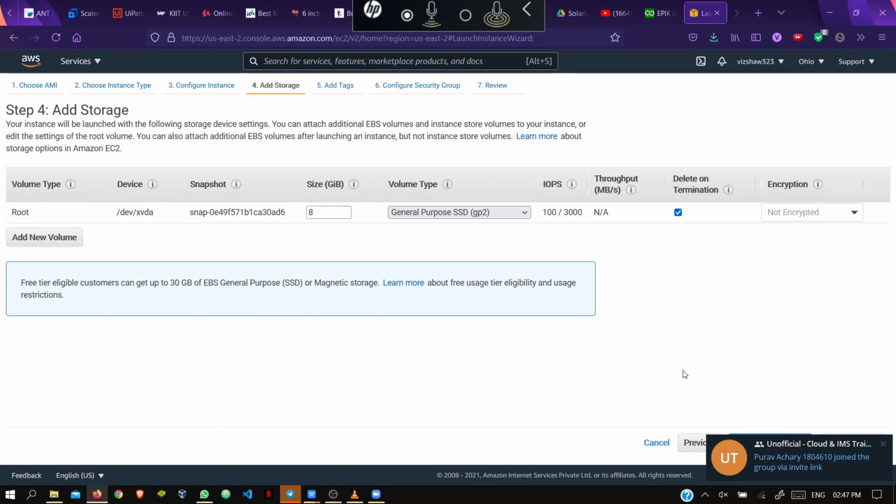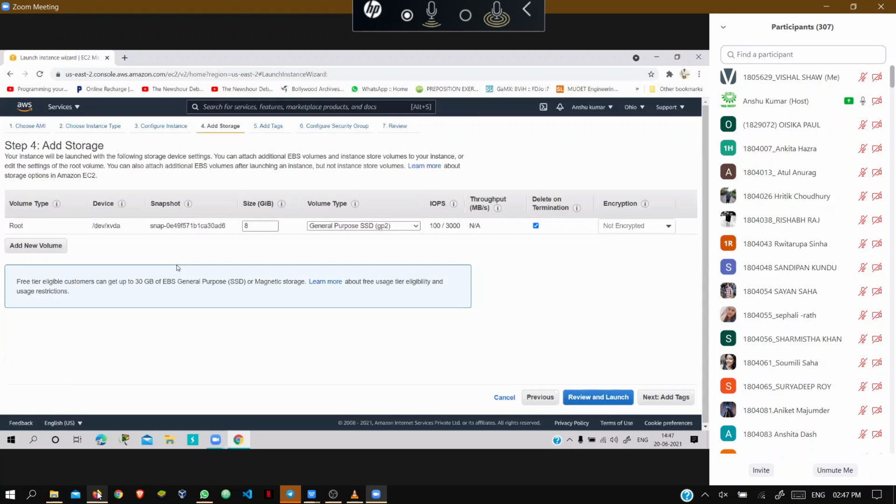Here, whenever you choose that AMI for Linux, you will find by default the root volume is 8 GiB, right? So no need to increase it. You can use up to 30 GB, that is fine, but keep it 8 GB only. There is no requirement to increase the root volume of this Linux.